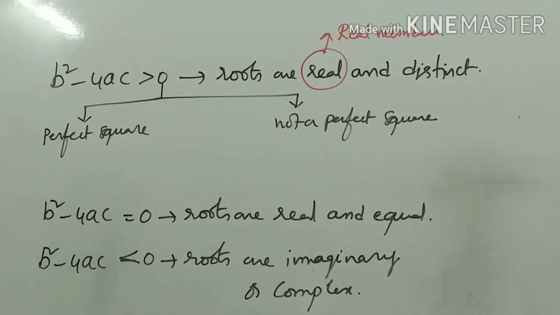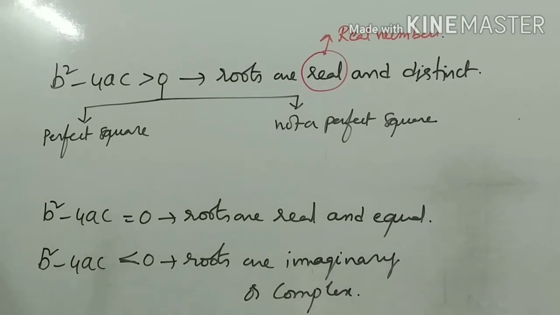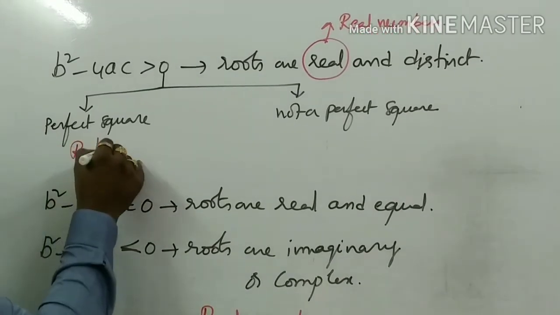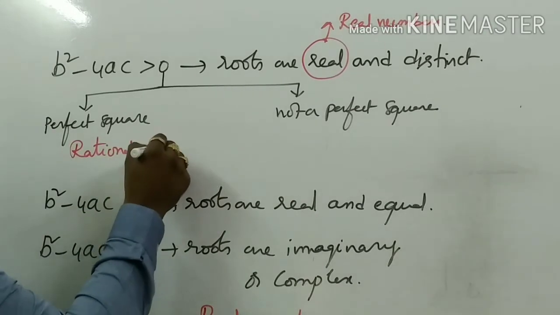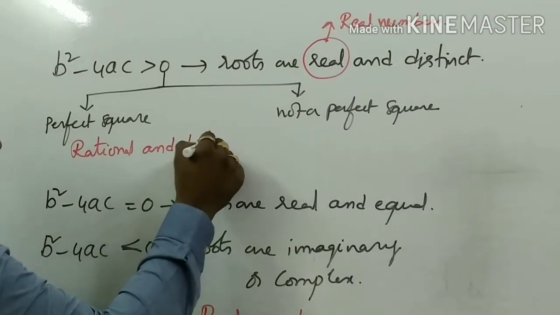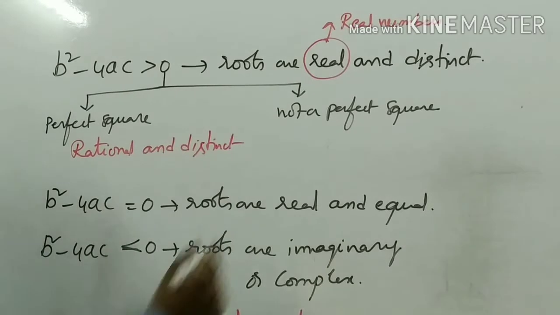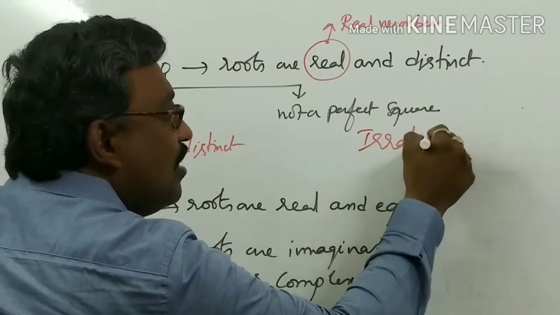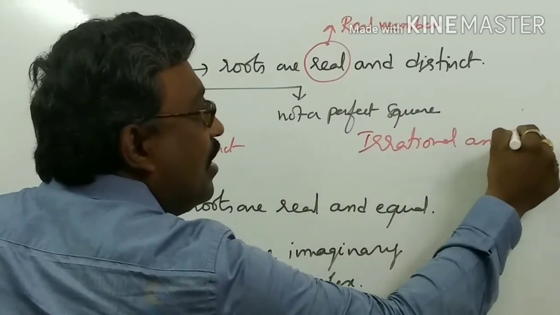Because b square minus 4ac in the formula, as I already informed you, is under the root. Under the root, it is either a perfect square or not a perfect square. If it is a perfect square, then the roots are rational and distinct. If it is not a perfect square, then roots are irrational and distinct.